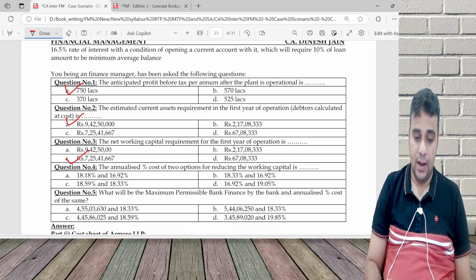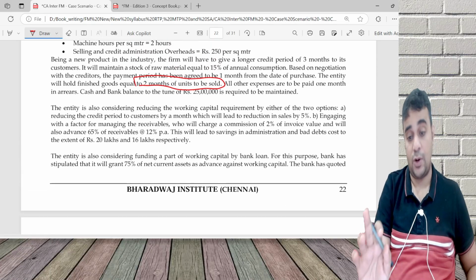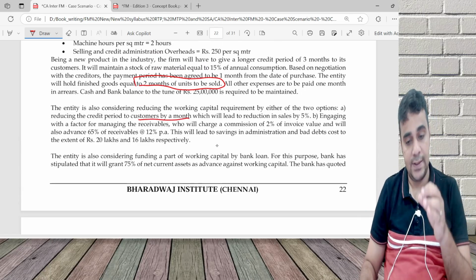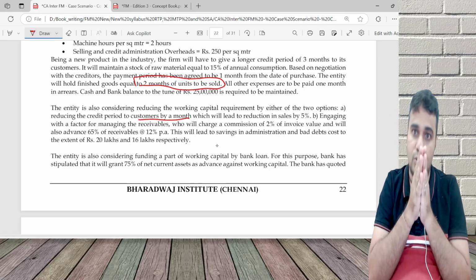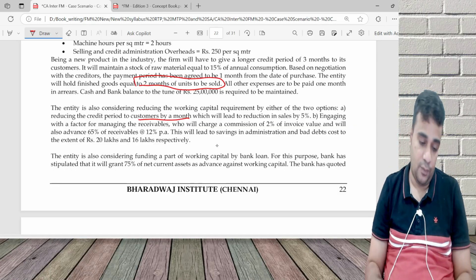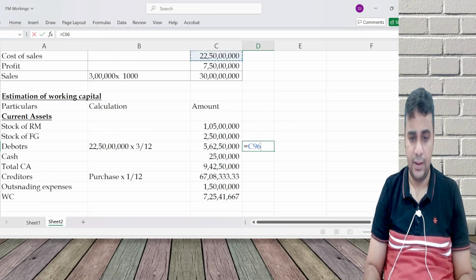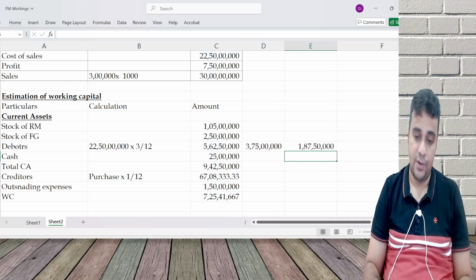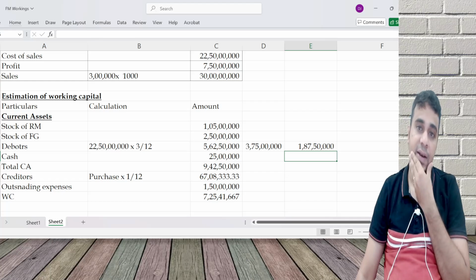Now they're asking, I want to reduce working capital. Only two things I'm going to analyze. First option only I will analyze, which is reducing the credit period by a month. If credit period goes down, my debtor will go down. The new debtor will be this into 2 by 12. I am going to save 1 crore 87 lakh 50,000.